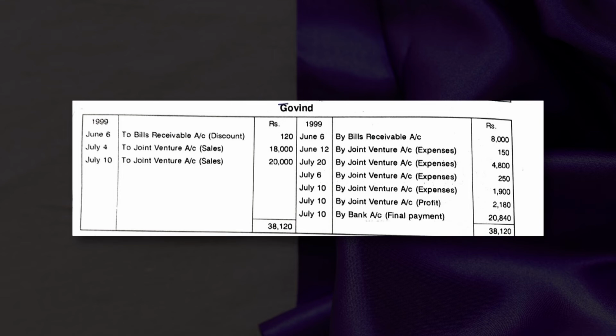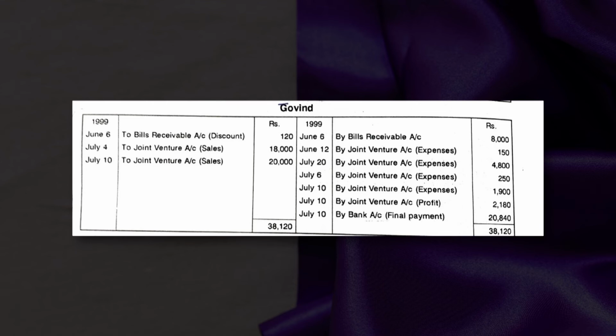Then expenses incurred by Govind 150, 4,800, 250, and the commission, 1,900, to joint venture. This is the share of profit of Govind, 2,180. So these figures are very clear.